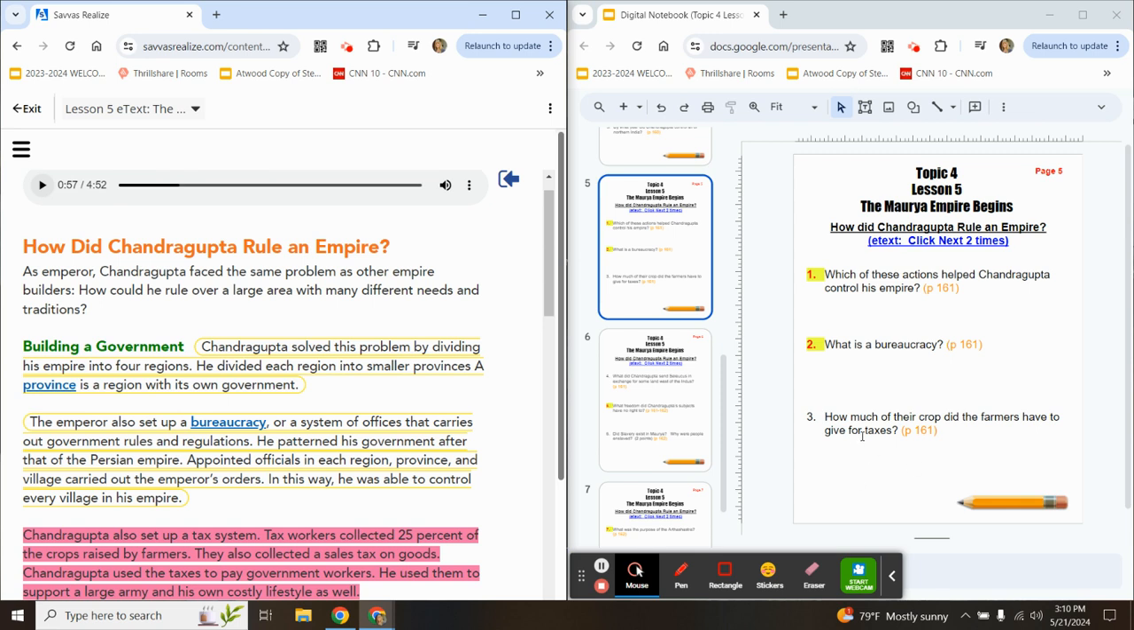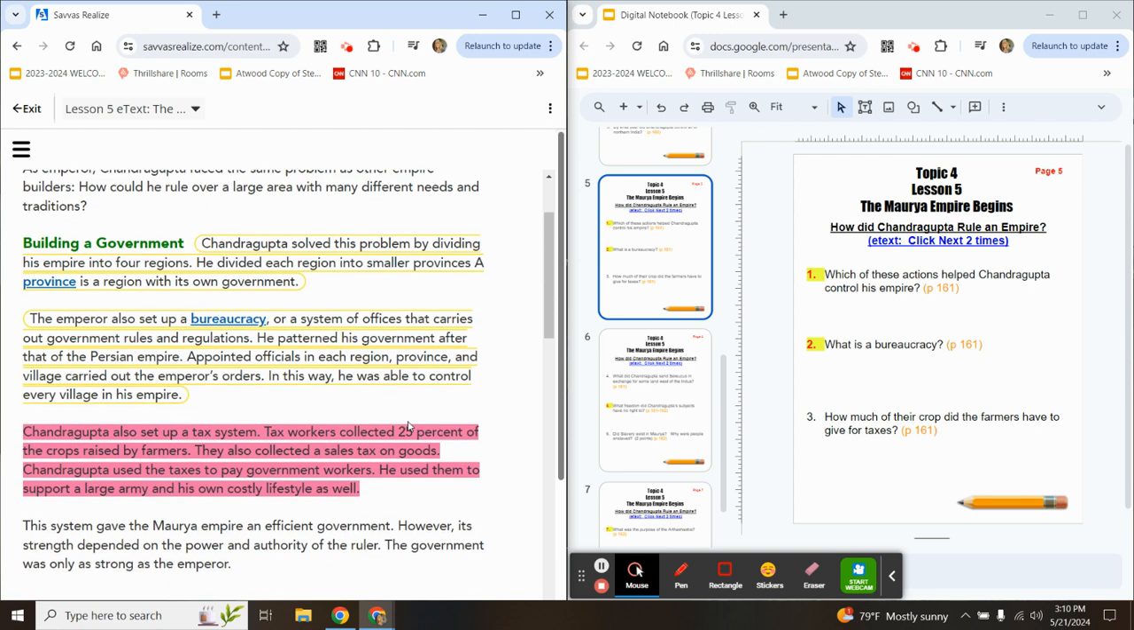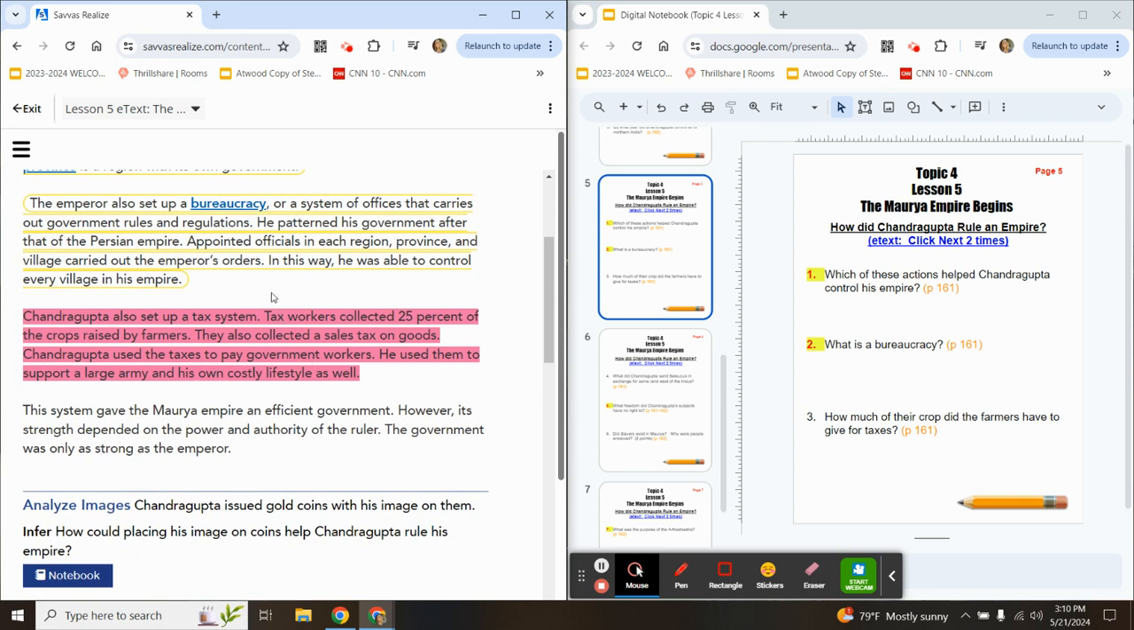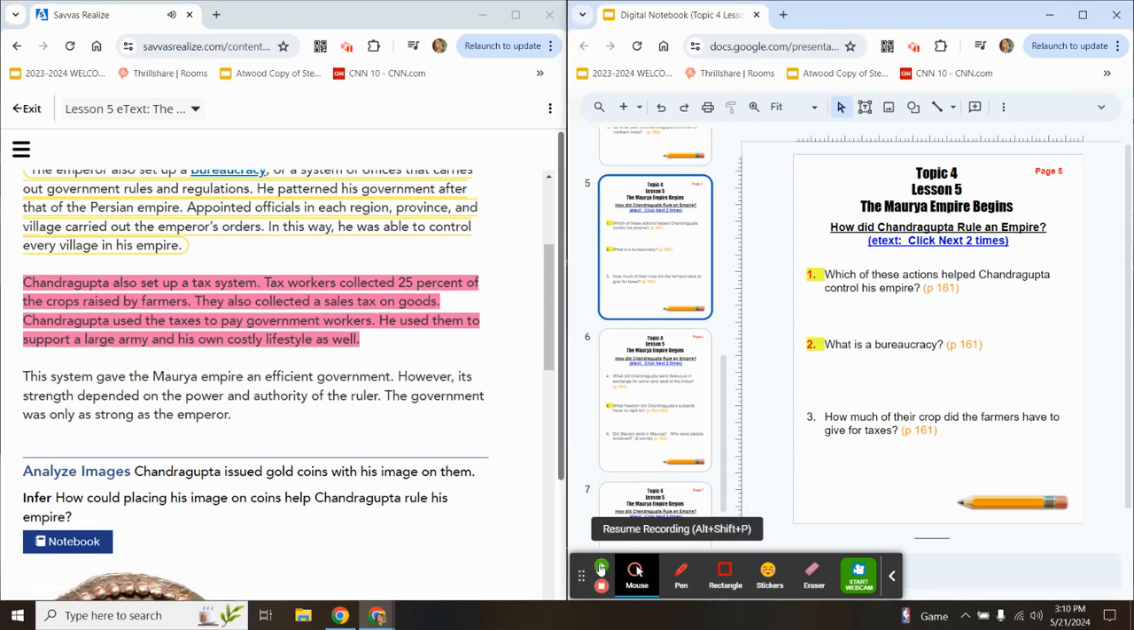Number 3, how much of their crop did the farmers have to give for taxes? You'll find that answer in this pink highlighted paragraph. And again, we are still on page 161 in your textbook.